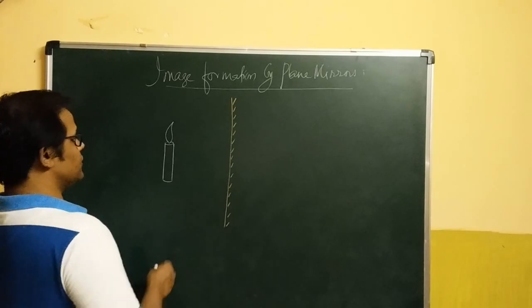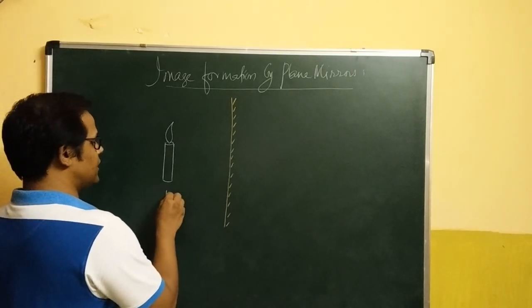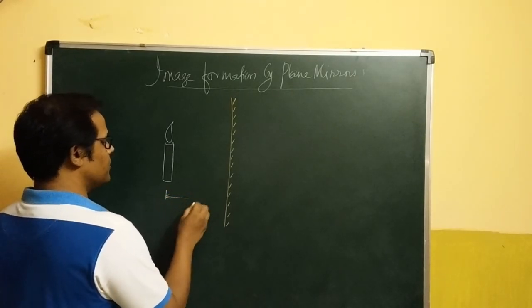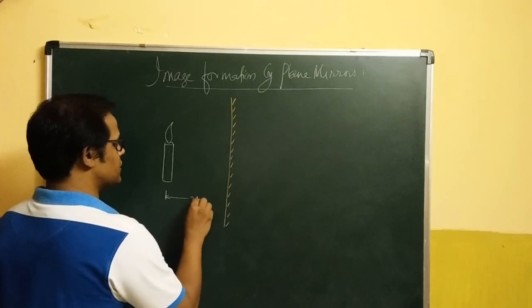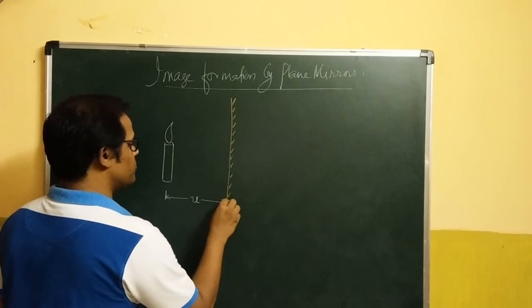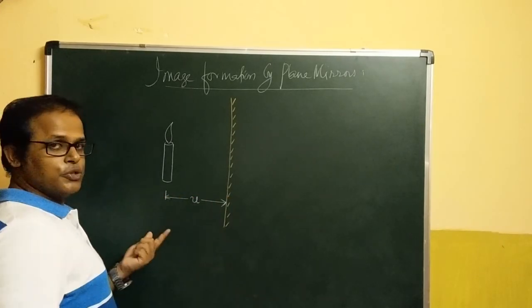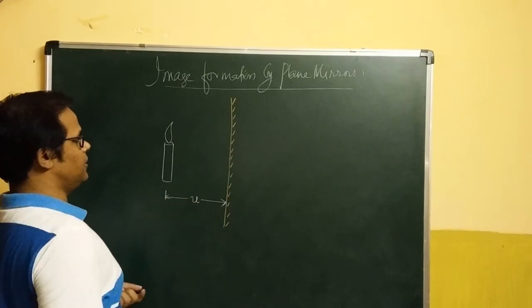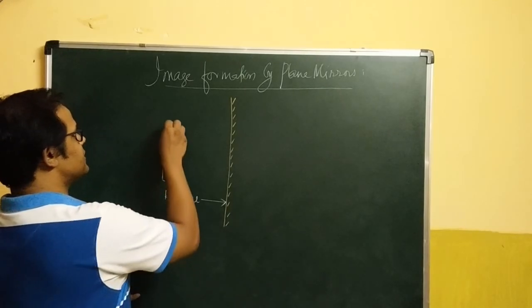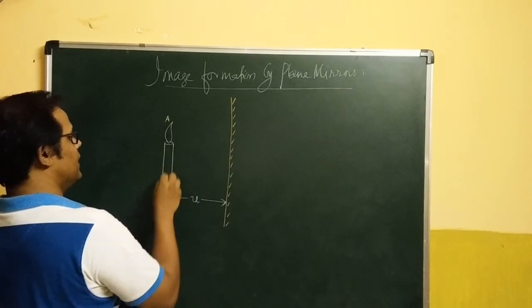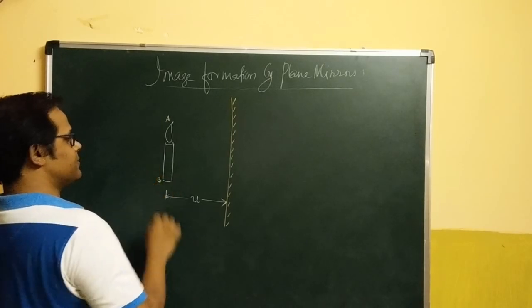So we have chosen this candle flame at a certain distance from the plane mirror. Let us call this distance U, which means it is the distance of the object from the mirror. Now, what is exactly going to happen? Let us take this tip as A and the bottom part as B.